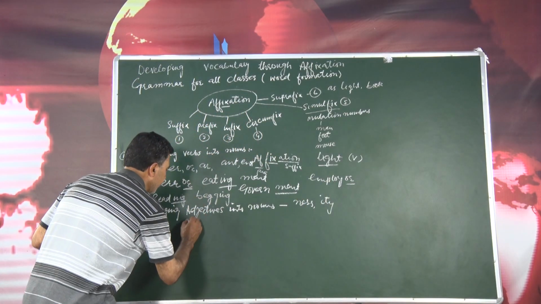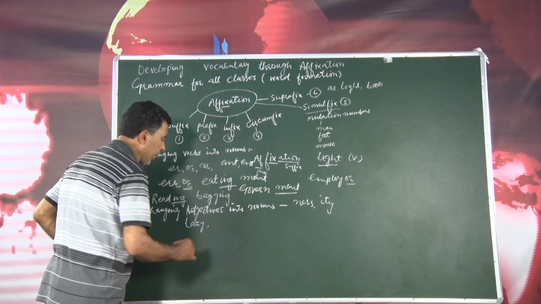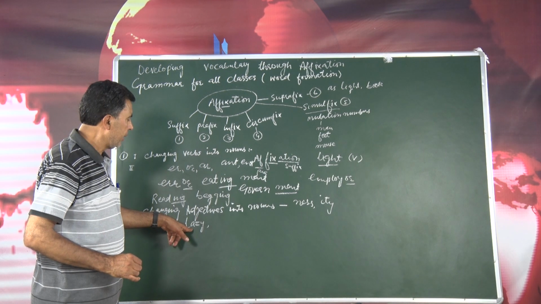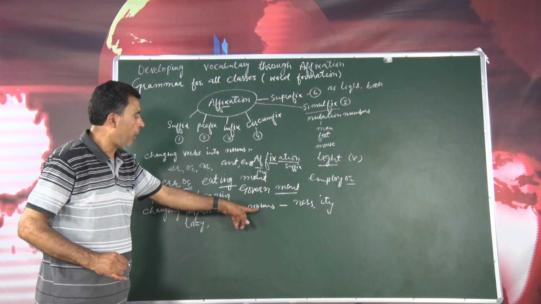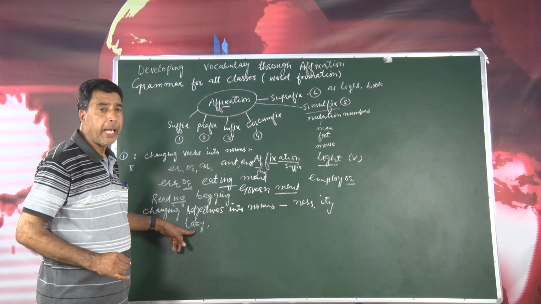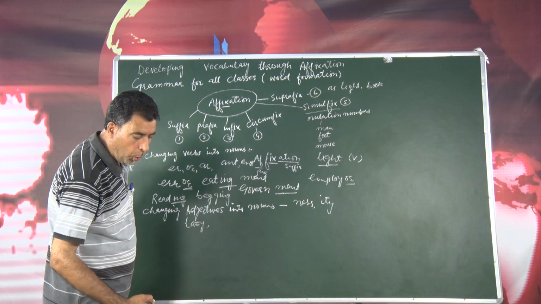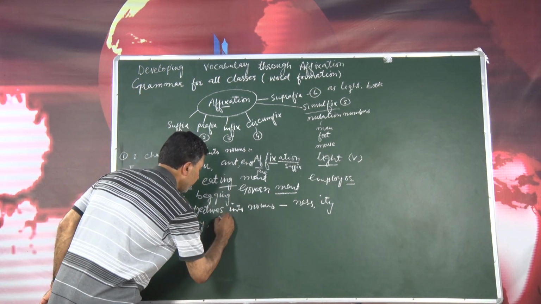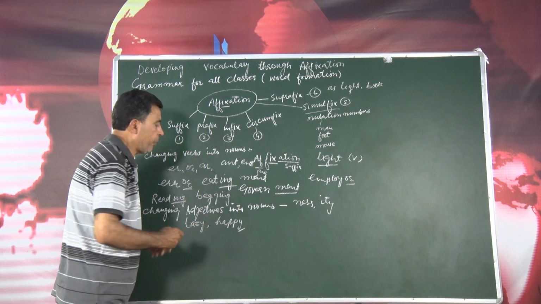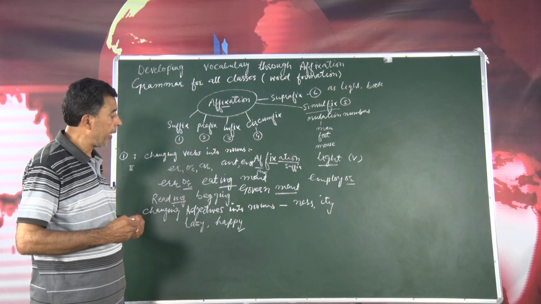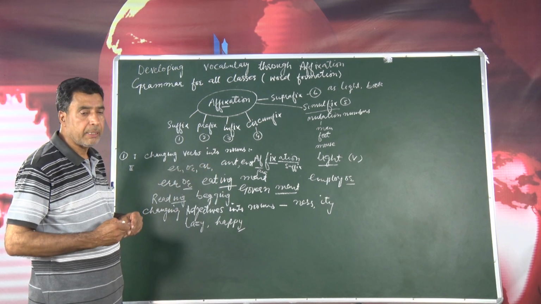Let me write a word, lazy. Can you make it a noun? Because lazy is an adjective, and when we want to change it into a noun, we can write laziness. Very good. And some more words, happy. So y is changed, we write i, that is why sometimes ity, ness like that.